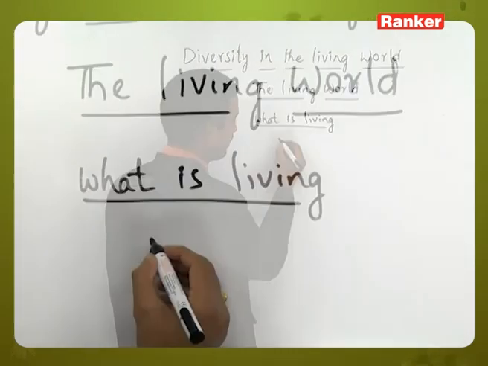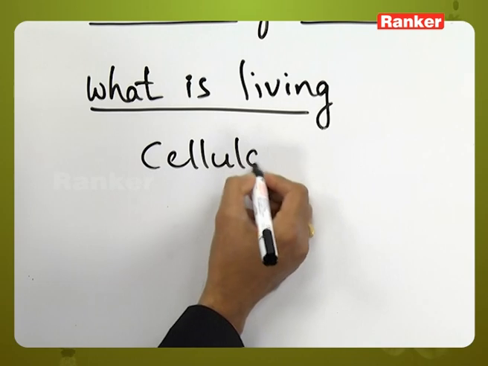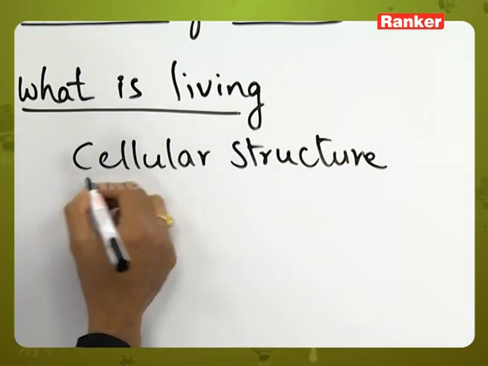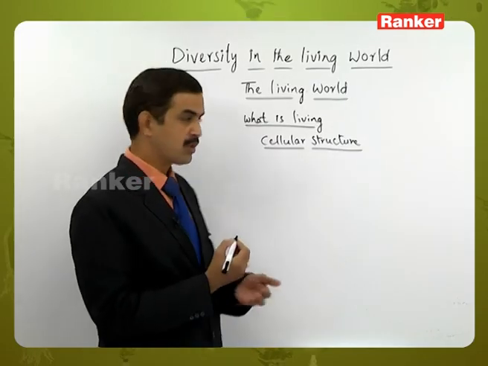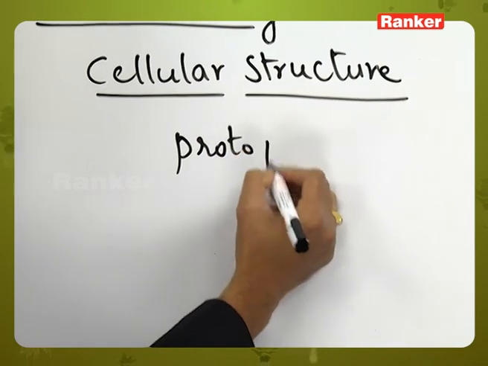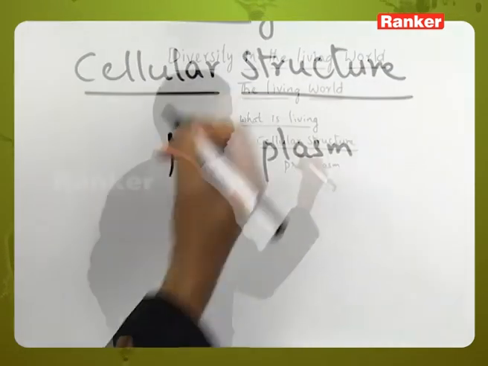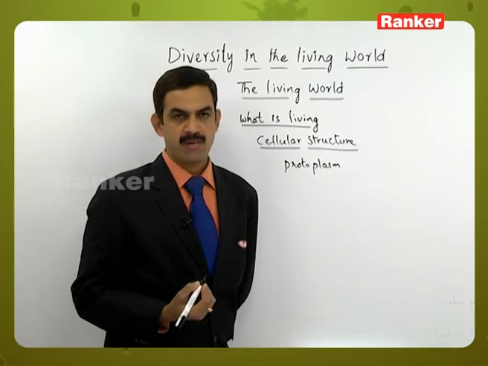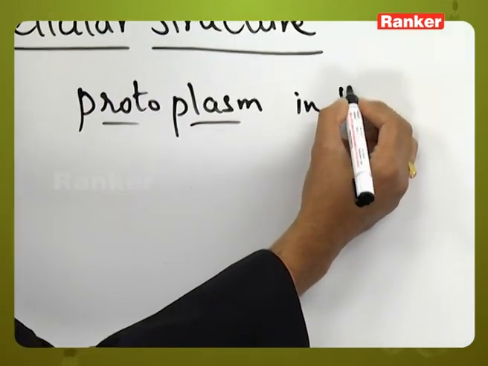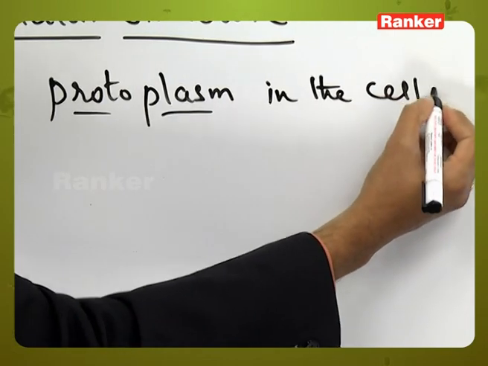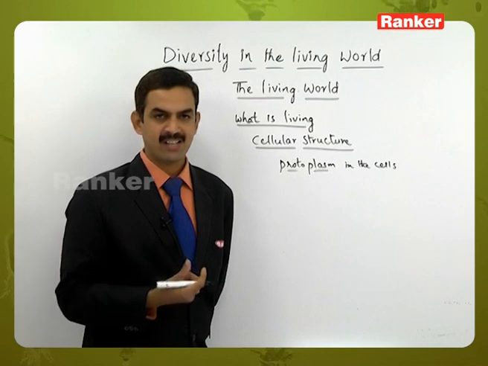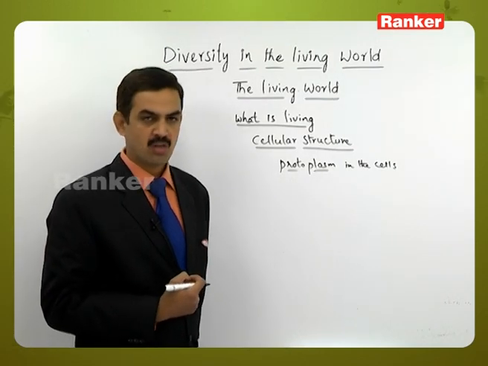Next characteristic feature is cellular structure. Here the cells are made up of protoplasmic content, which contains the vacuole, cytoplasm and the nucleus. The protoplasm is present in the cells, and all these cells are arranged in a particular organization to form the body.